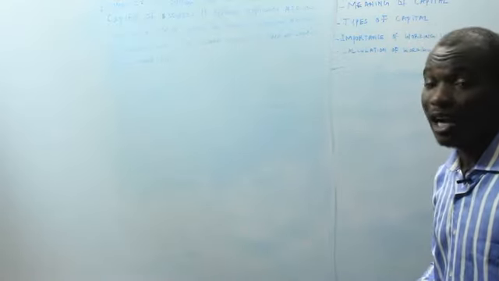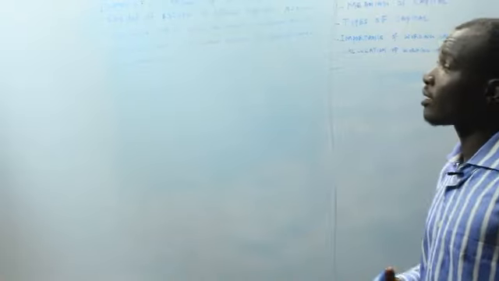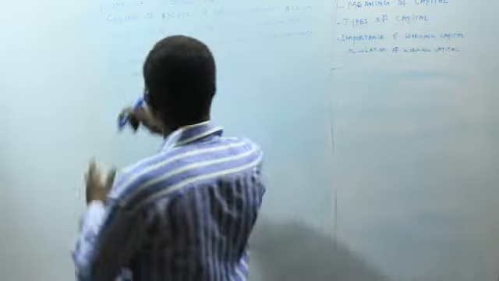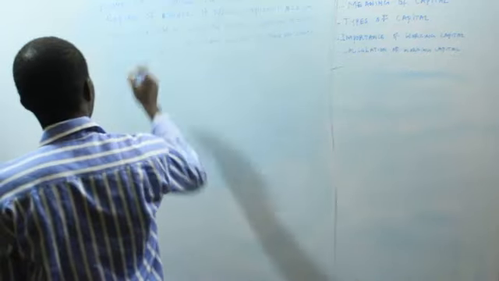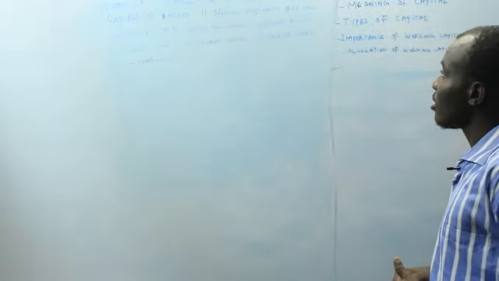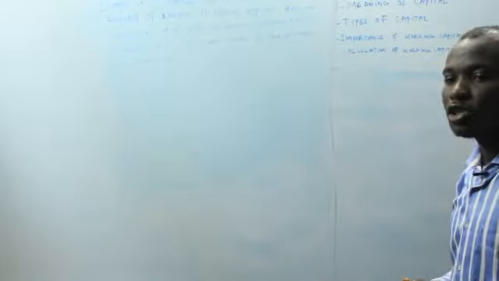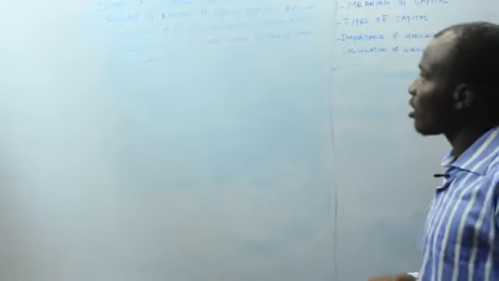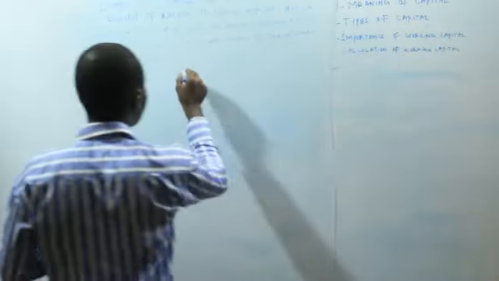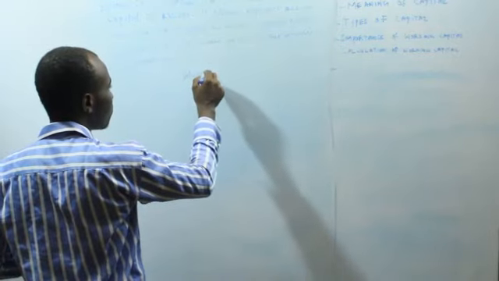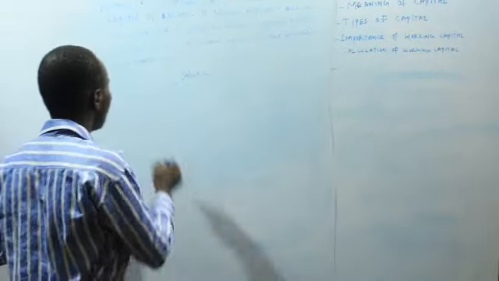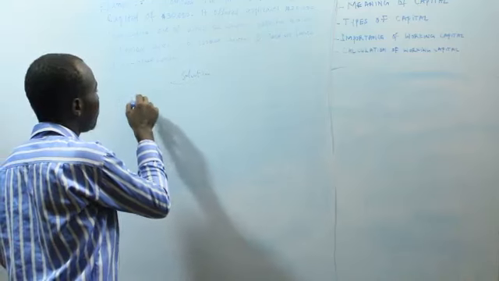So we are asked to calculate A, the nominal capital, B, issued capital, C, paid up capital, and D, unissued capital. Now, we can do that. Solution, which is A, the nominal